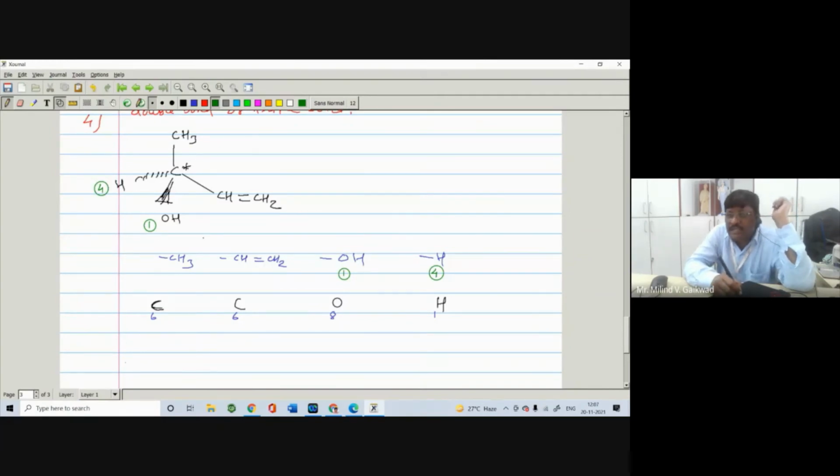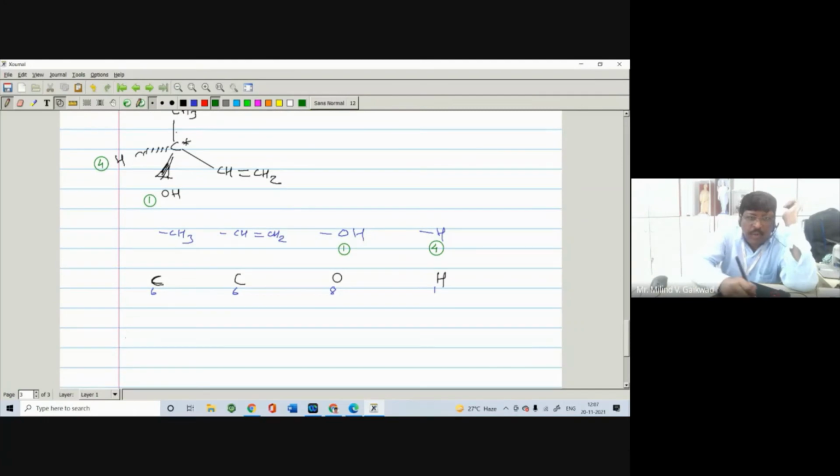And then the question arises: does the methyl get the first priority, or does this vinyl group, the doubly bonded group, get the first priority? So what you can do is write the element. This carbon is directly attached to the next element, and in this case the next elements are H, H, and H, so you take the hydrogen atoms.